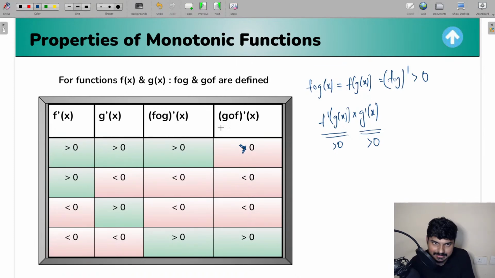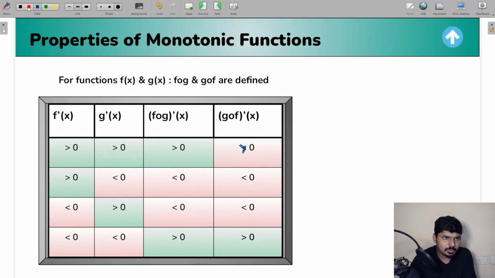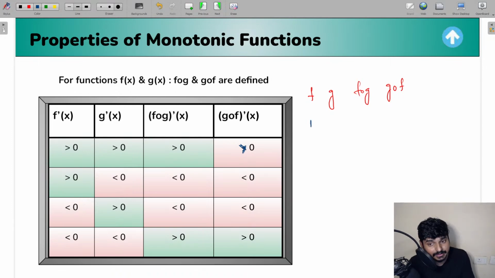So remember, guys, I'll write down a much more simple table for you. You remember this table, rather than remembering f dash of x and g dash of x. Let me write down f, g, f circle g and g circle f. I want everyone to pay attention here. If f is increasing and g is increasing, then f circle g is also going to be increasing, and g circle f is also going to be increasing.